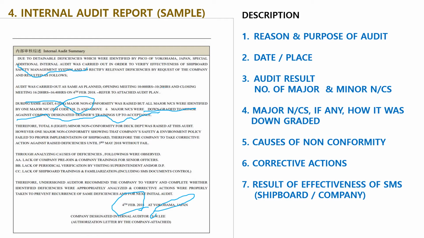Causes of nonconformity. Number 1, lack of company pre-joining training for the senior officers. Number 2, lack of periodical verification. Number 3, lack of shipboard training and familiarization. These are the causes of nonconformity. Corrective action is here: the company is to take corrective action within 3 months. Result of effectiveness is here.